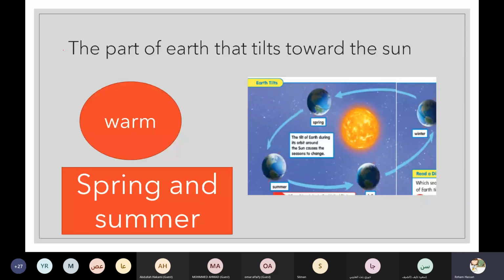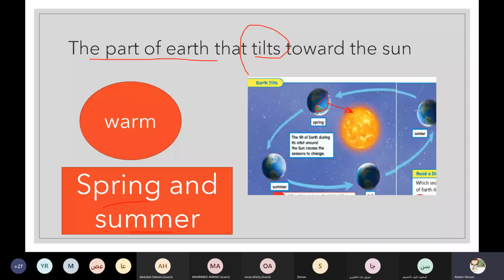If we are in the part of the Earth that tilts toward the Sun, we have a warmer season like spring and summer, because the sun faces this part of the Earth.